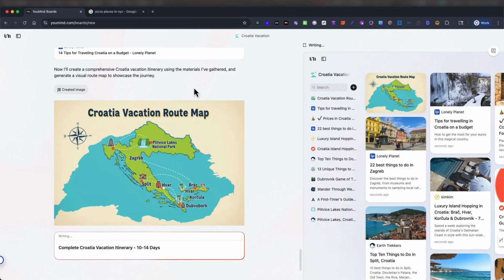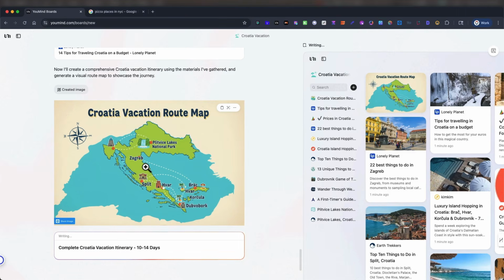We created an image, Croatia vacation route map. There's that, Zagreb, Split, Hvar, Dubrovnik. Okay, I see the arrows are pointing here because I think some of the islands are over there. This is actually not water. So again, sometimes it hallucinates, gives you something to work off of.